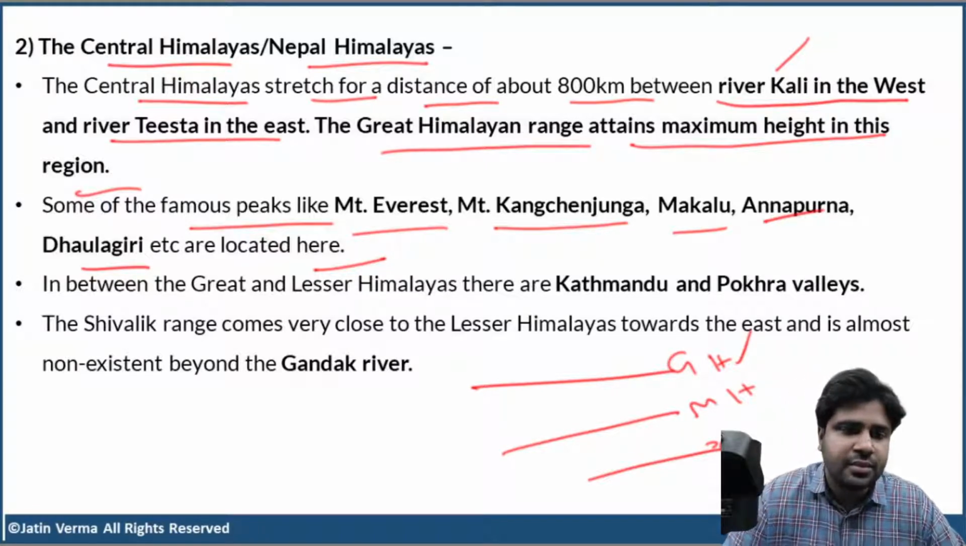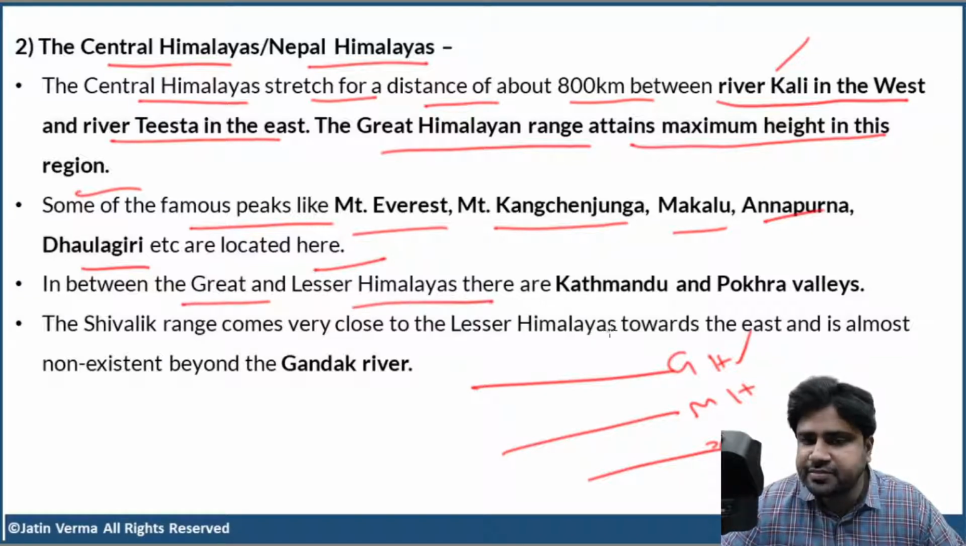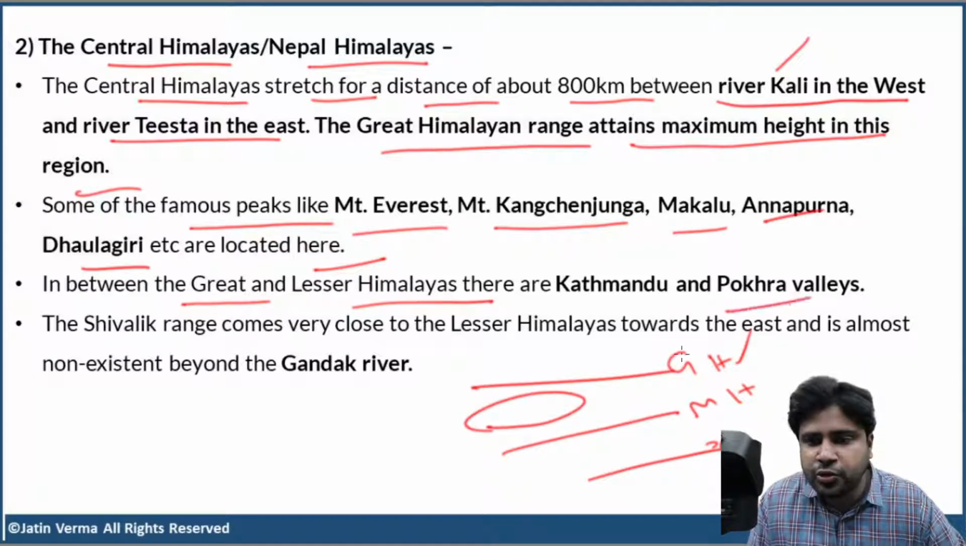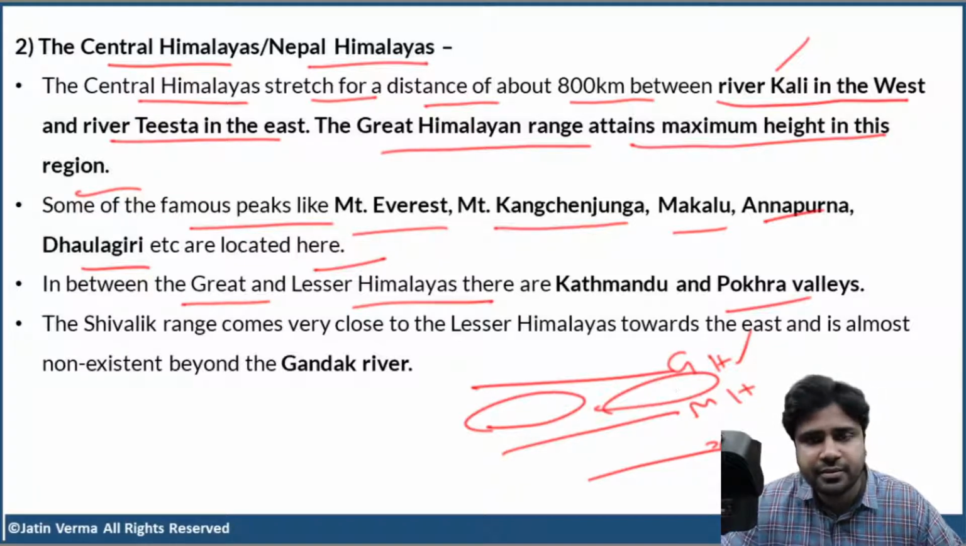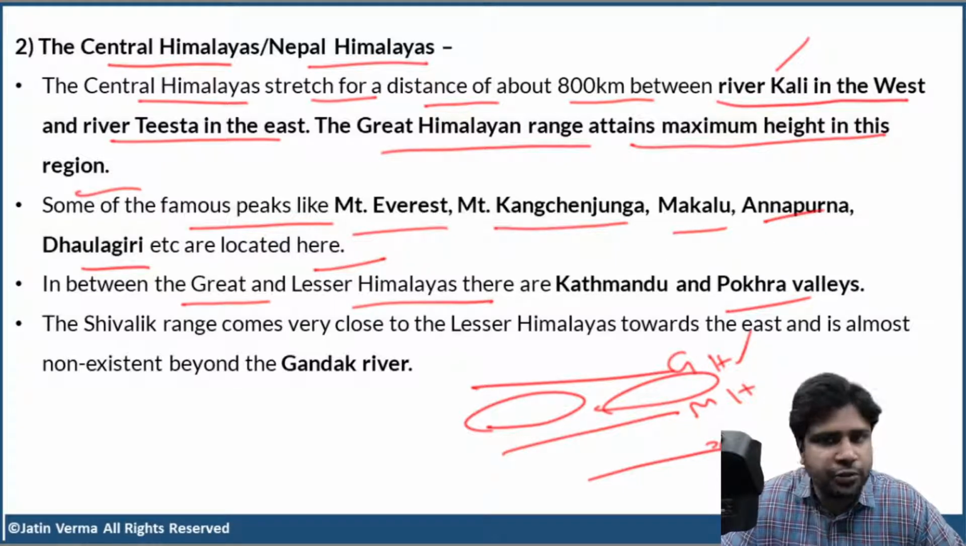Okay? Now, in between the Great and Lesser Himalayas, that means in between the Great Himalayas and the Middle Himalayas, we have the valleys of Kathmandu and Pokhara. Okay? So, in between the Great and Lesser Himalayas, there are Kathmandu and Pokhara valleys, and Kathmandu Valley contains the city of Kathmandu, the capital of Nepal.